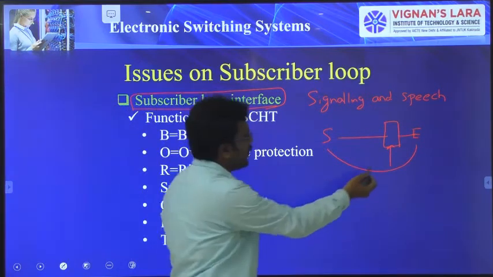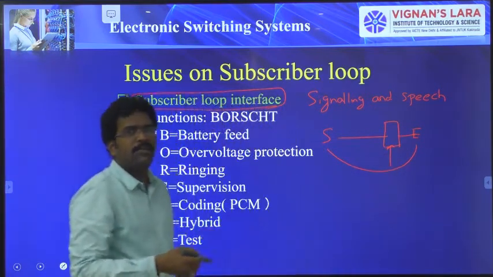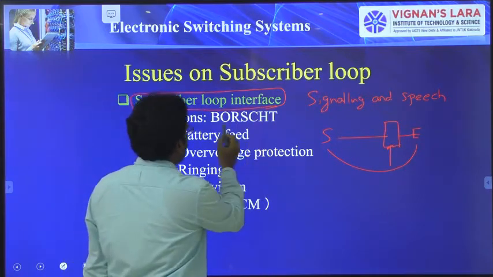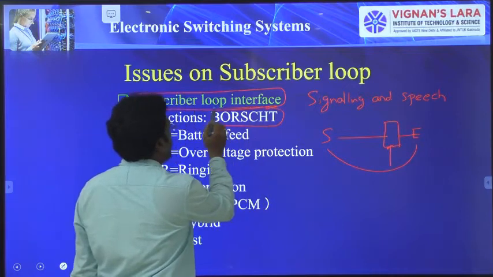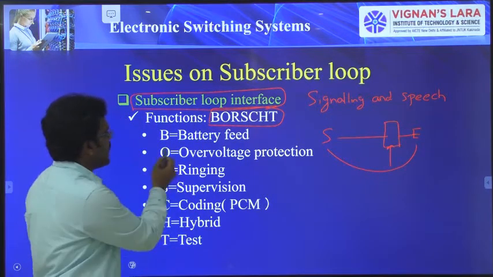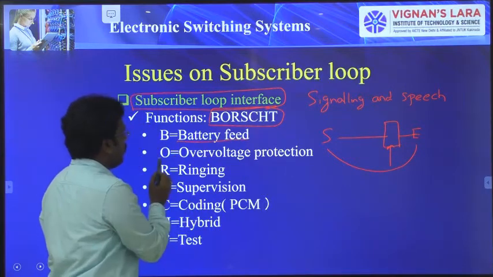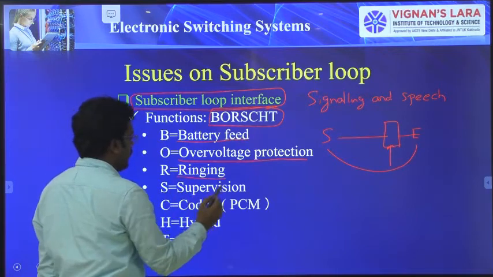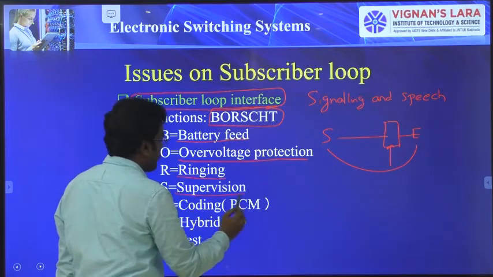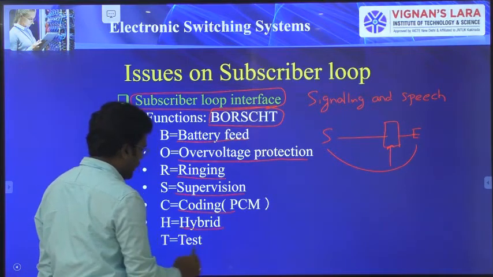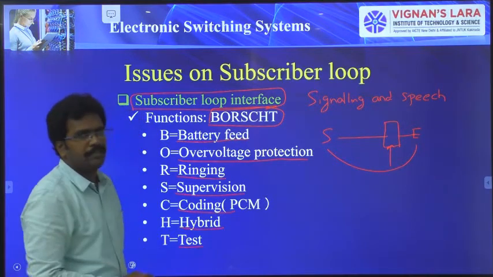This subscriber loop interface should perform some functions. The shortcut you have to remember here is BORSCHT. B stands for battery feeder, O stands for over voltage protection, R stands for ringing, S stands for supervision, C stands for coding, H stands for hybrid, and T stands for test.